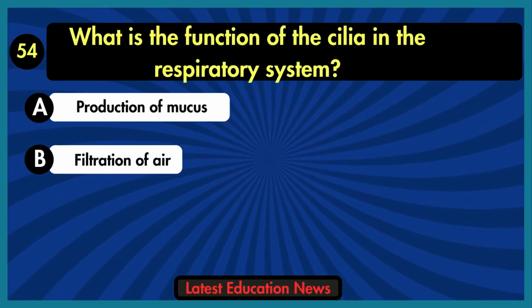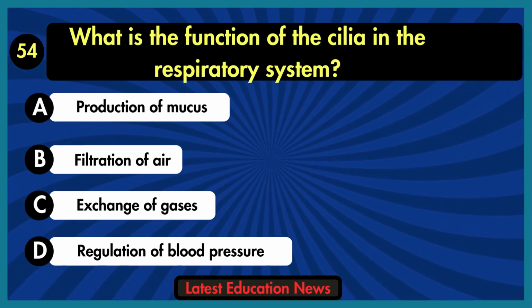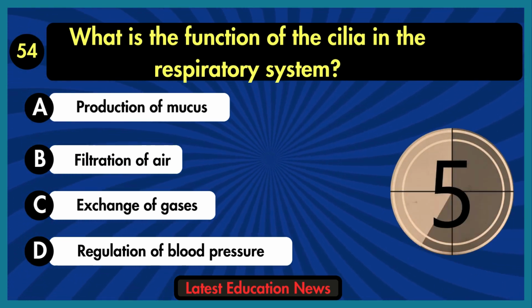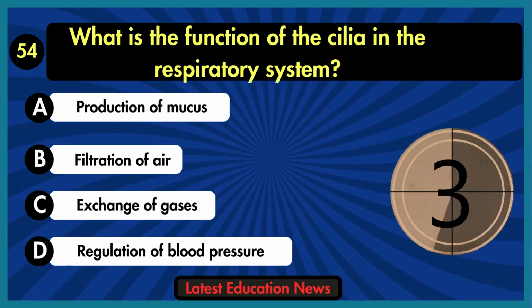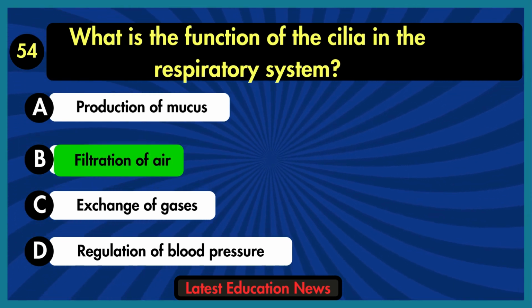What is the function of the cilia in the respiratory system? A. Production of mucus. B. Filtration of air. C. Exchange of gases. D. Regulation of blood pressure. The correct answer is option B, filtration of air.